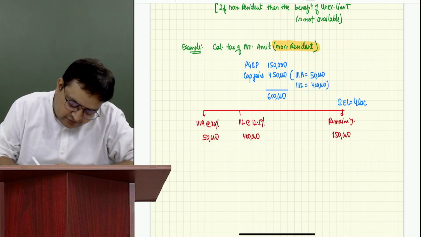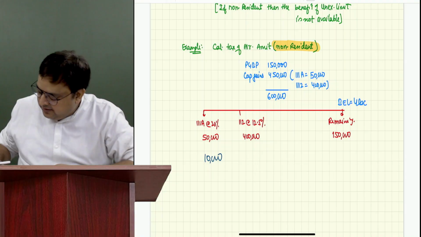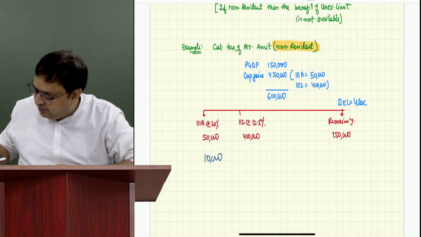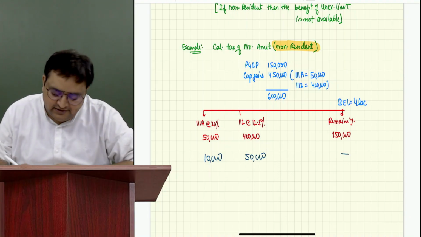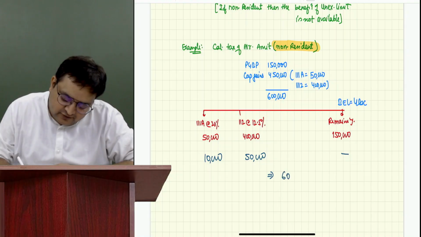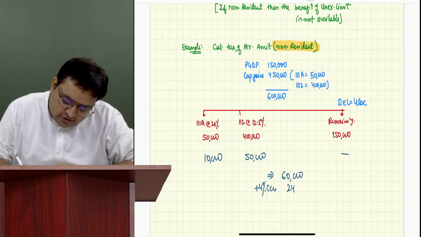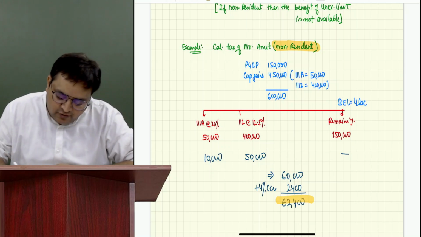Here, my answer would be 50,000 at a rate of 20%. The tax is 10,000 rupees. 4 lakh at a rate of 12.5% is 50,000 rupees. Here the tax is 0 because 0 to 4 lakh is 0. So my tax comes to 60,000 plus 4% cess of 2,400, which is 62,400. Everybody tell me, have you understood it or not?